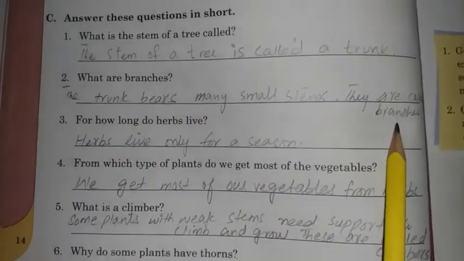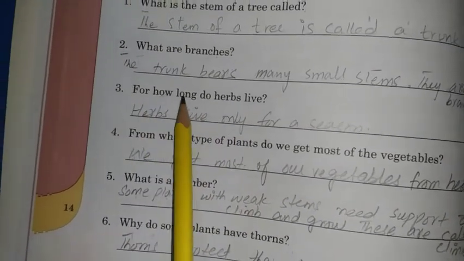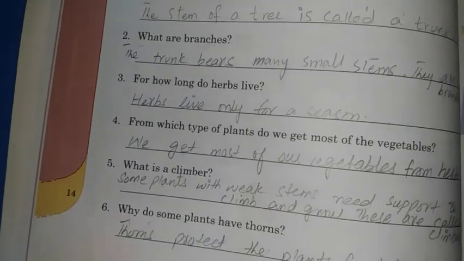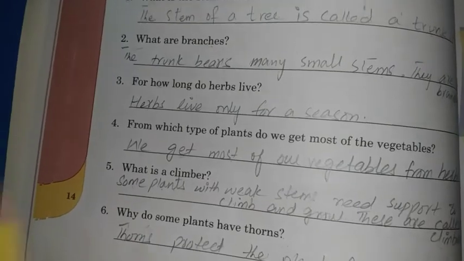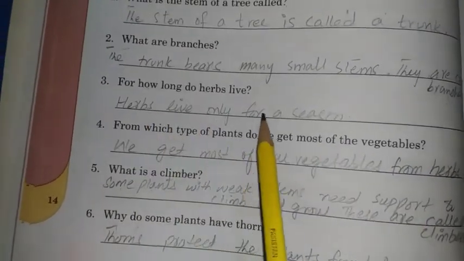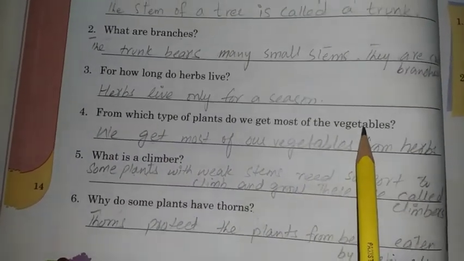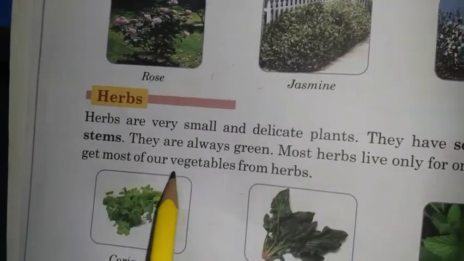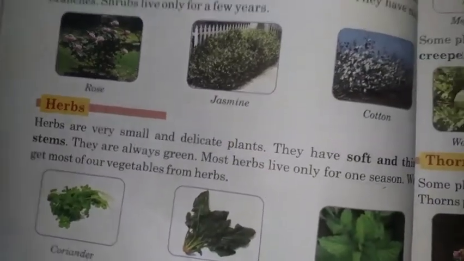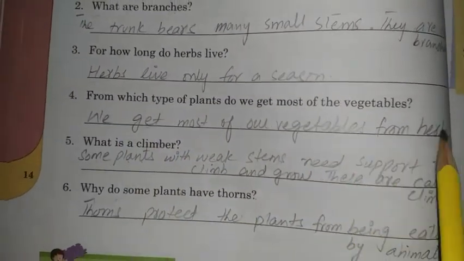Third one is, for how long do herbs live? So students, we have already read in previous lesson that herbs live only for a season. So we will write here herbs live only for a season. For which type of plant do we get most of the vegetables? We get most of our vegetables from herbs. So we will write here in question number 4, we get most of our vegetables from herbs.